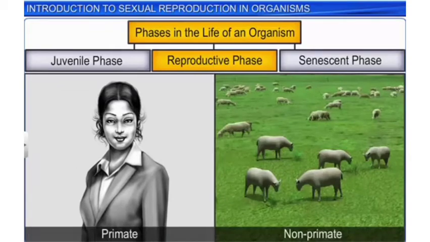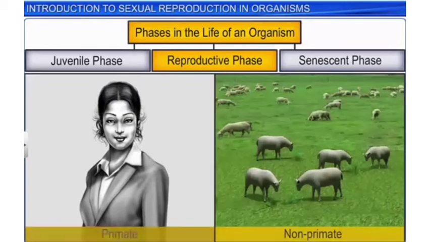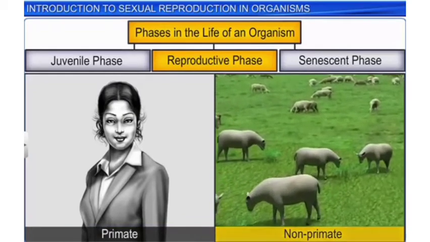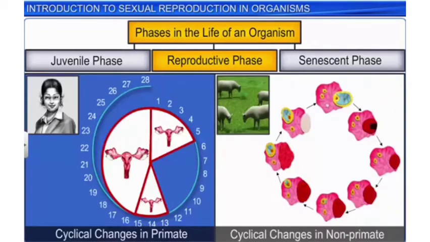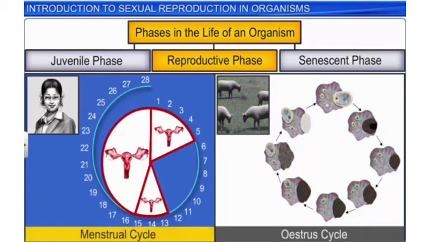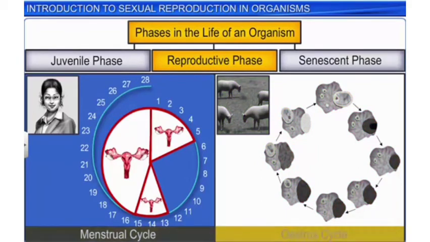Moreover, females of all placental mammals, including primates and non-primates, demonstrate cyclical changes in the activities of their ovaries and accessory ducts, as well as hormones during the reproductive phase, known as the menstrual cycle in primates and the estrous cycle in non-primates.